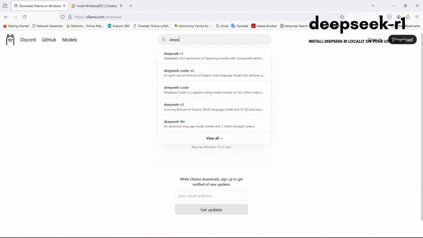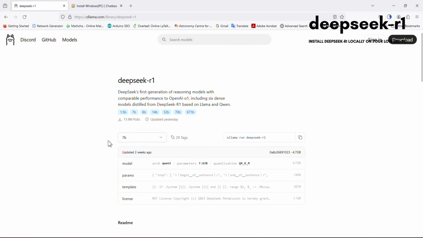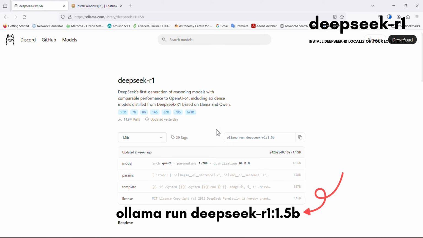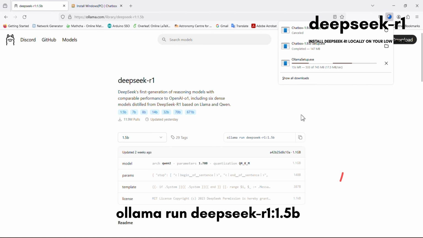And here on the Ollama page, type DeepSeek R1, and you can see different versions of DeepSeek. I am going to install the 1.5 billion parameter version of DeepSeek. So click on the 1.5b, click on copy. There is a command called ollama run deepseek-r1:1.5b, and copy that command.